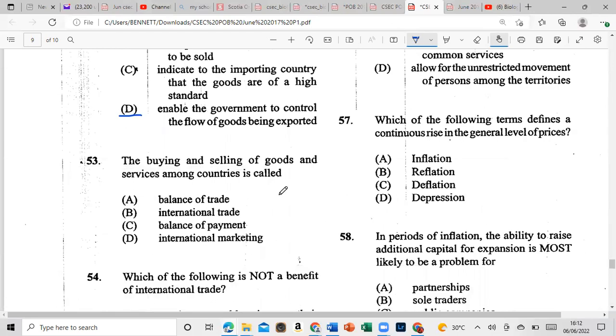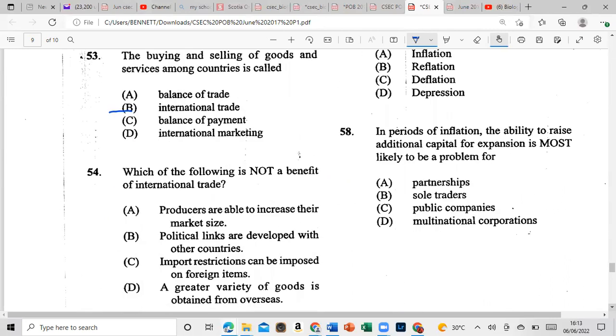The buying and selling of goods and services among countries is called, is it balance of trade, international trade, balance of payment, or international marketing? And that would be international trade. And that means between countries. Guys, this is a repeat, all right? You guys need to go and check out all the other videos before you go in the exam. Don't be like some people and say, oh, I wish I saw this video before. This was always there. 54.